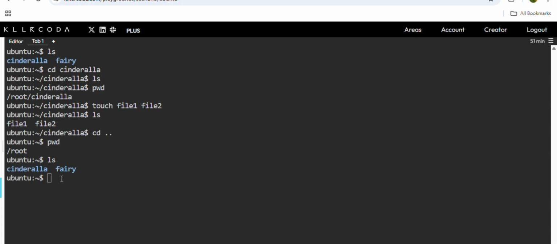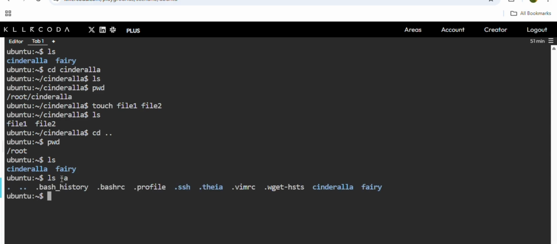Suppose I want to see the hidden files. Some hidden files will be there, right? If I give ls -a, it will show you the hidden files. See, so many hidden files inside this folder. A hidden file will start with a dot. Whatever files start with a dot are hidden files.